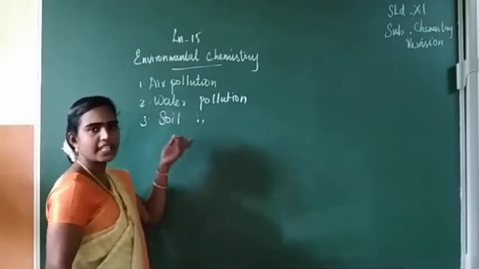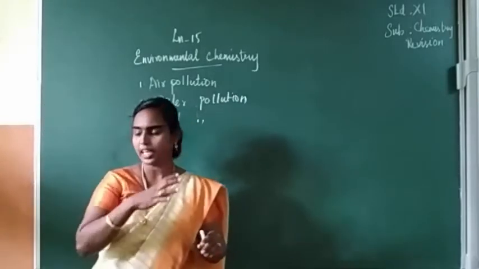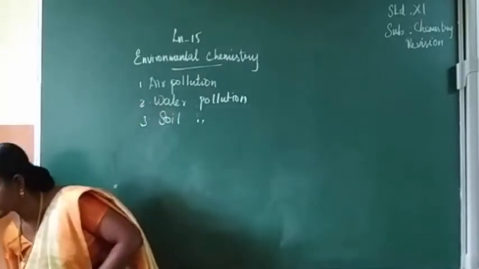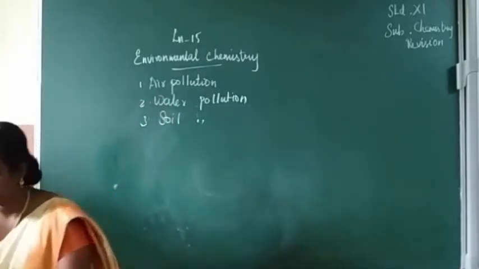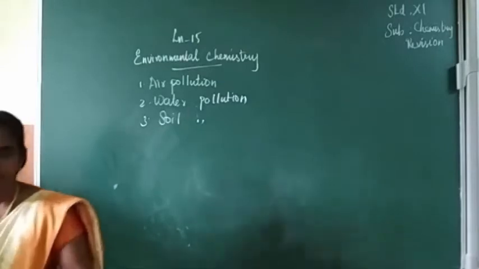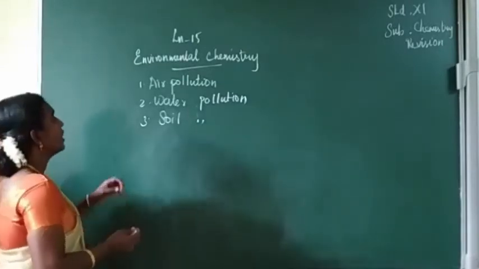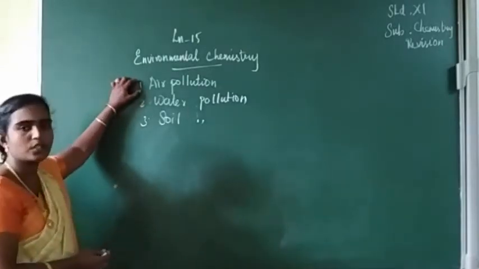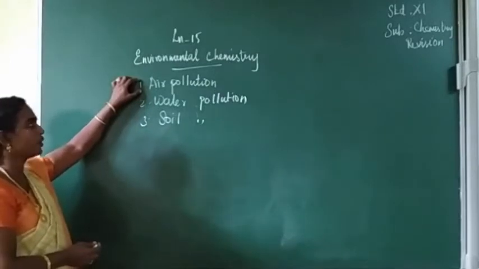So these three topics are given under environmental chemistry. First we have to see the first pollution, air pollution.